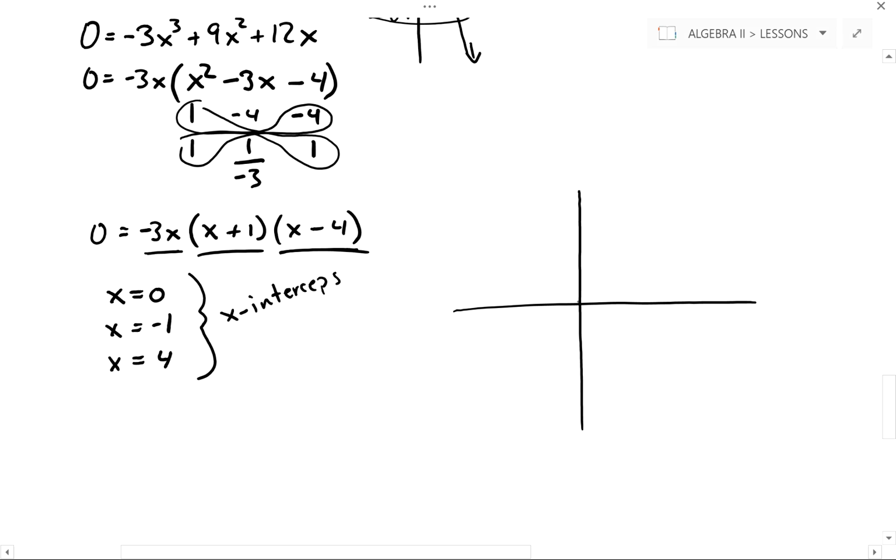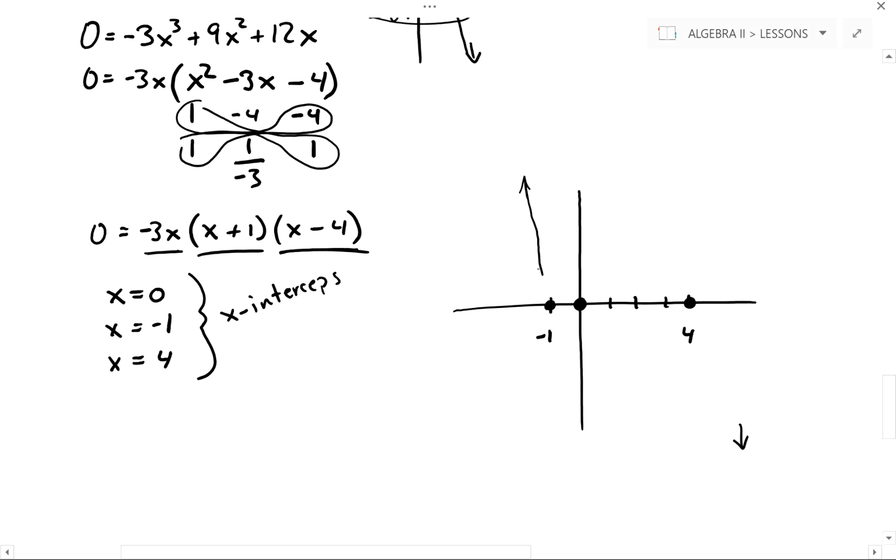So coming over to my graph, I know my graph crosses at 0, I know my graph crosses at negative 1, and I know my graph crosses at positive 4. So by finding the zeros, you have found your x-intercepts. Combining that with what we already know about end behavior, where we start up and end down, can I start up and with a smooth curve travel through all of my x-intercepts and end down? It would look something like this.